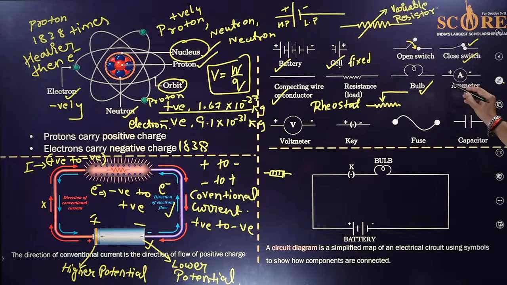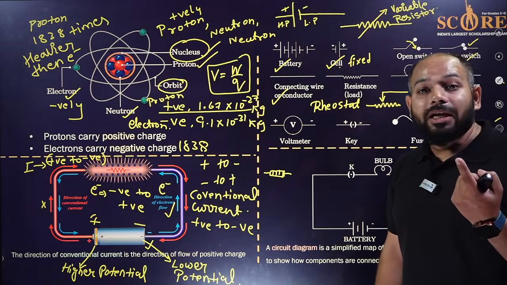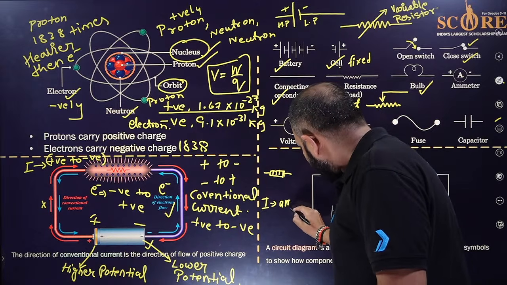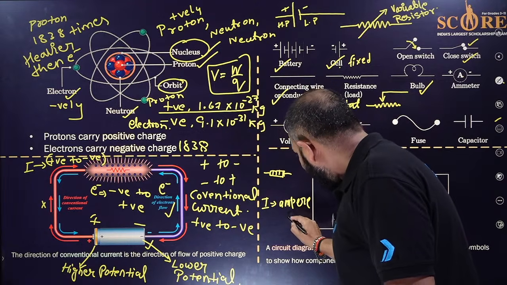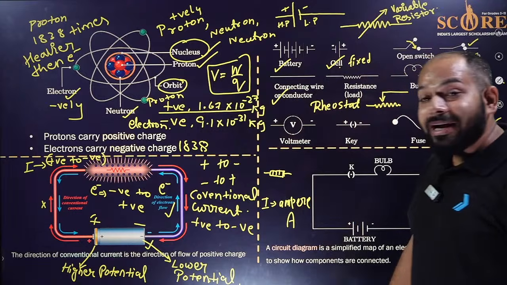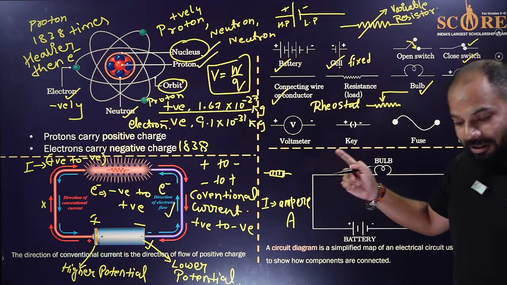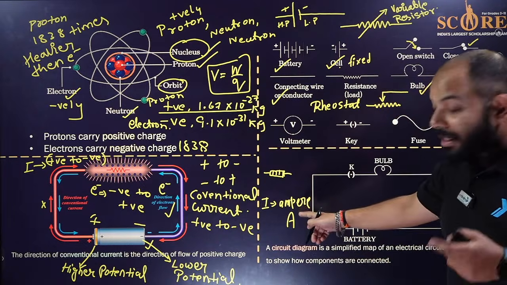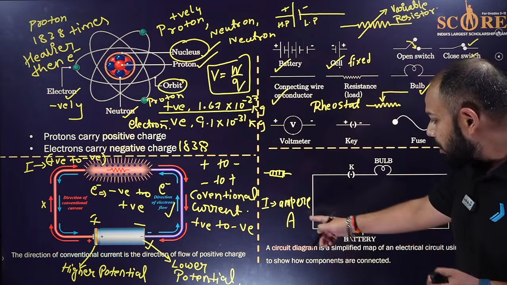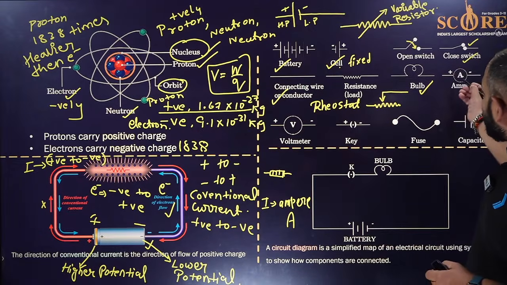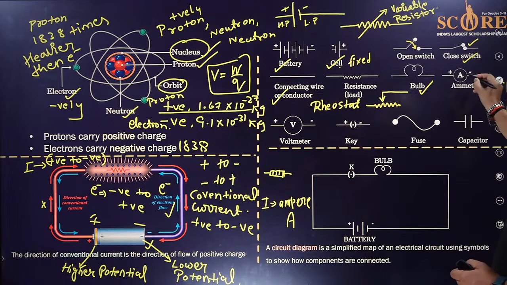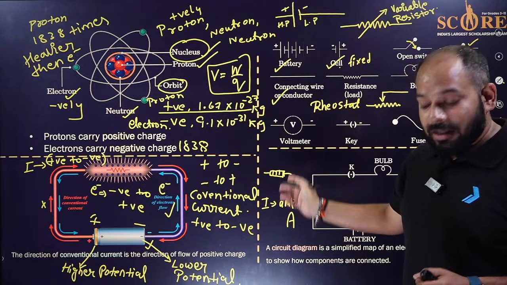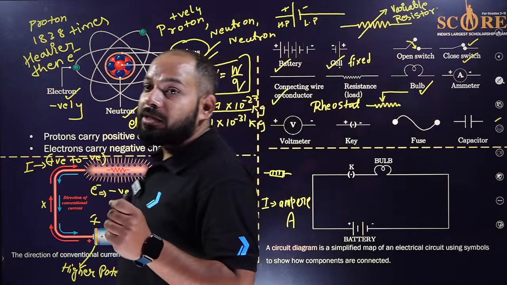You put the A, because current has the unit ampere, denoted by A. Why is it denoted by A, written as a capital letter? Because it's the name of a scientist, Andre-Marie Ampere. So that's A. Clear? For the ammeter, just draw A, put a circle around it, and plus and minus for the direction. Same with the voltmeter. The name of the scientist is Alessandro Volta.